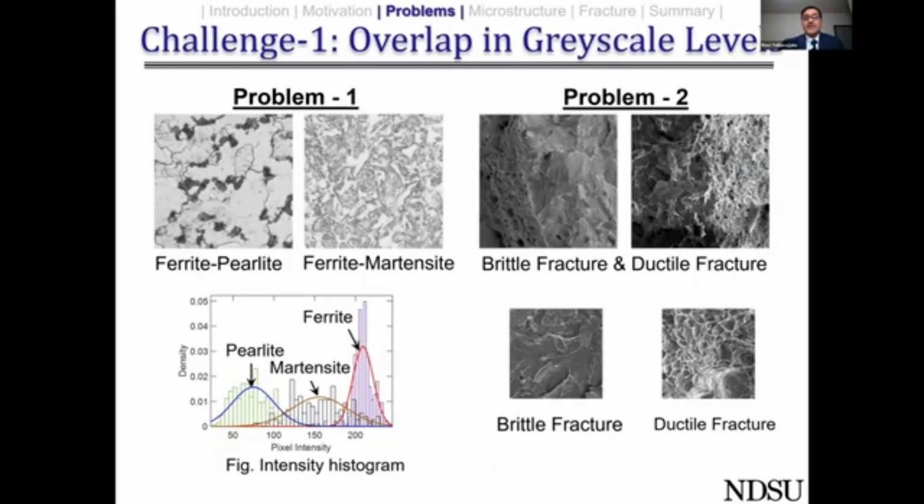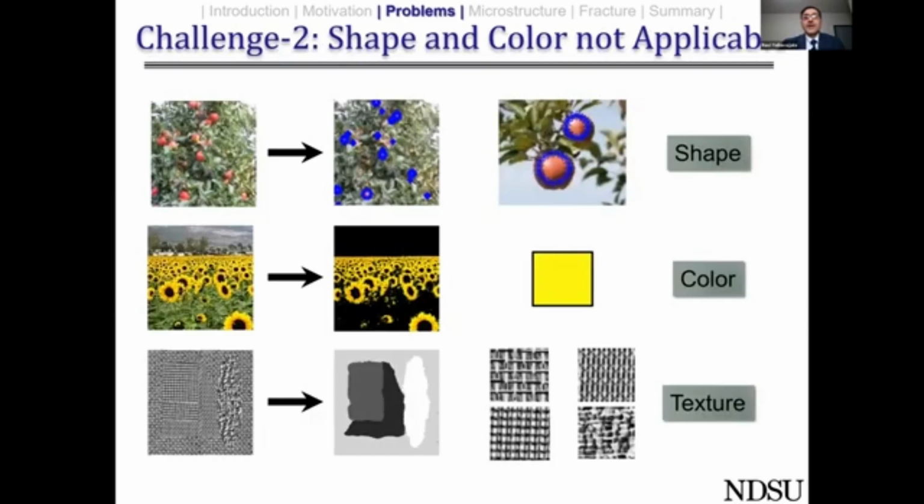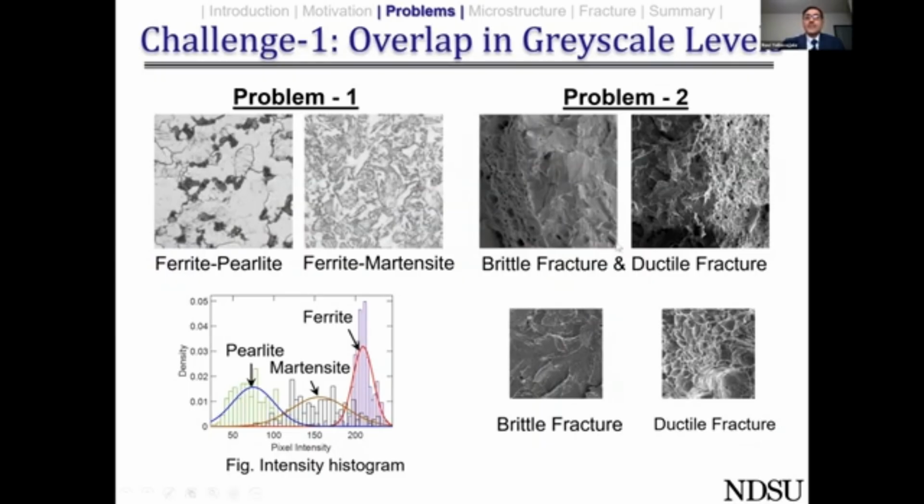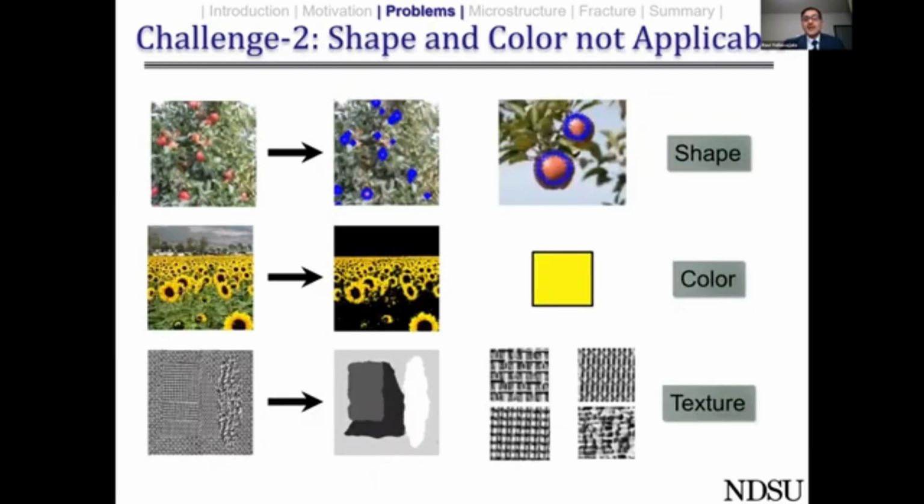But as we have already seen here, most of the phases and the types of fractures have similar kinds of colors. And we cannot also rely on the shape just because they don't have any specific shape. Here, the ductile fracture and brittle fracture doesn't have any specific shape. Here, none of these phases have any specific shape, so we can't even rely on the shape. So in this particular study, we thought of relying on the texture.